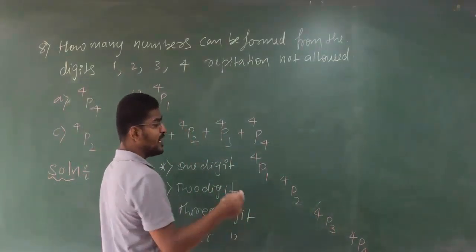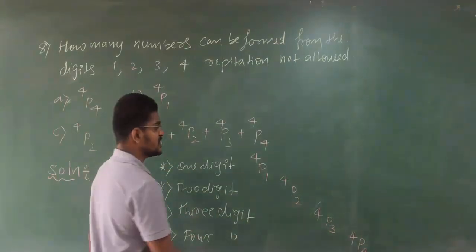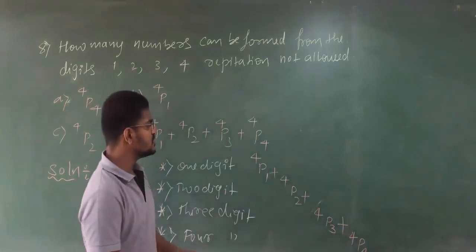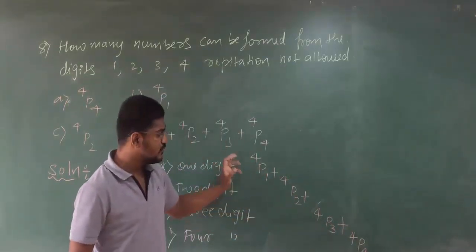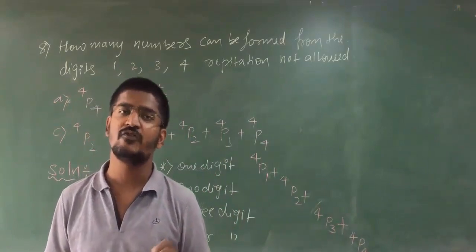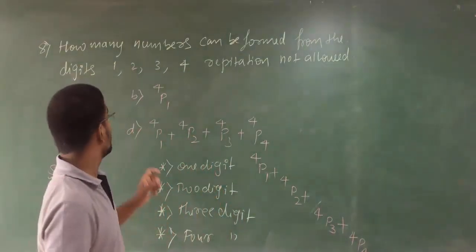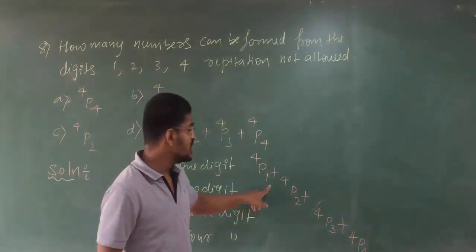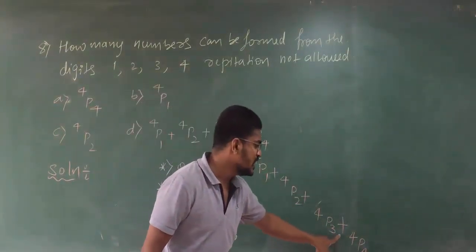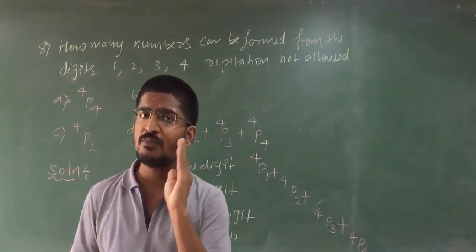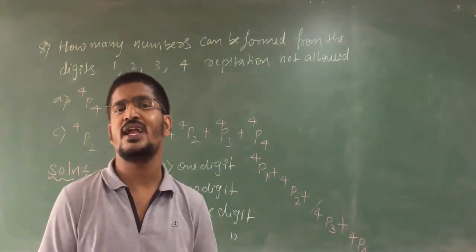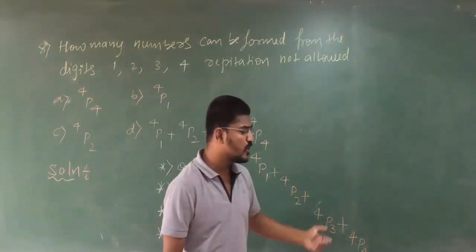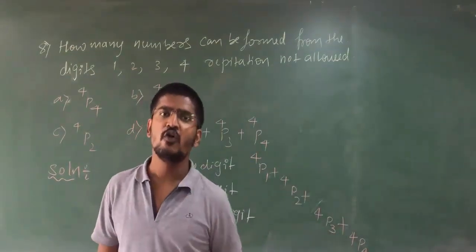So how many total cases? Total number of cases means you have to add these terms, because if you add all of this, that will be the total number of possible numbers you can make from these 4 digits. Clear, students? So 4p1 plus 4p2 plus 4p3 plus 4p4. Don't multiply here. They are not dependent, they are independent. 1 digit number is independent from 2 digit number, it is independent from 3 digit number, it is independent from 4 digit number.